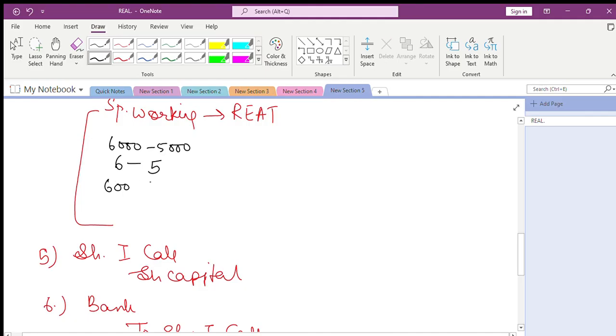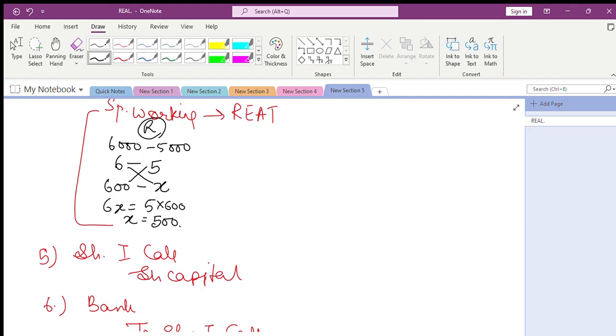So let's presume he was allotted X number of shares. Let's try to solve for X by cross multiplying. So it becomes 6x is equal to 5 into 600. When you solve for x, you will get 500. So this is our ratio. So that means Mr. Aman asked for 600 but was given 500 shares.